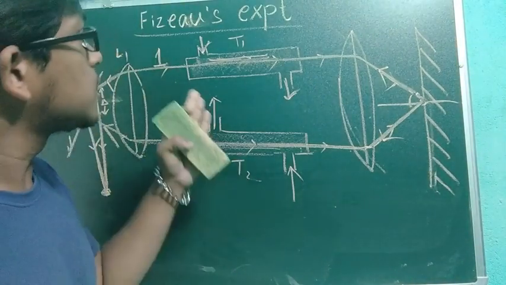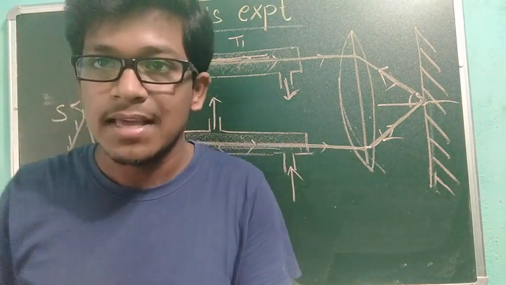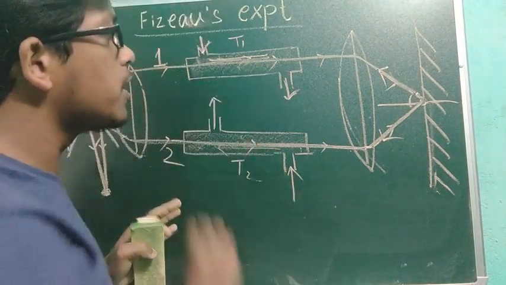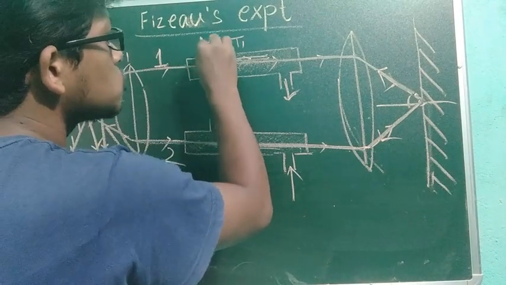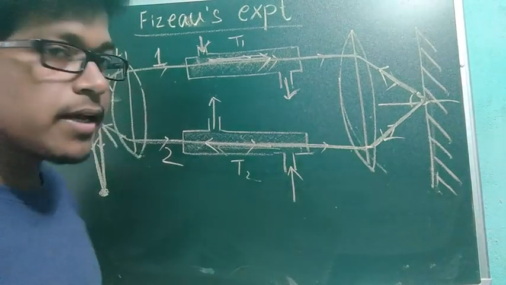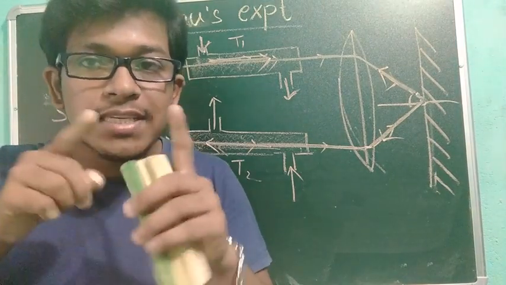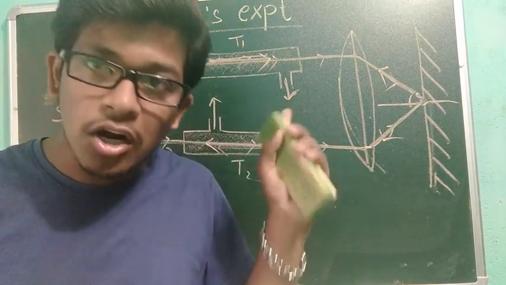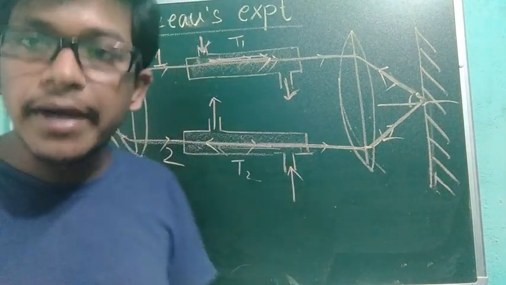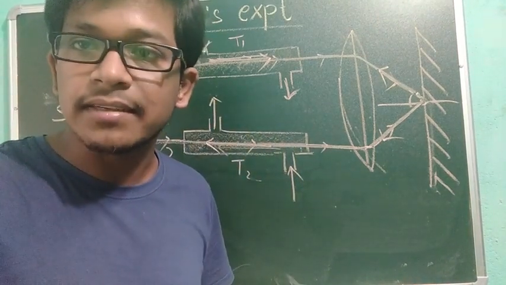Your fringes. This is nothing but your Fizeau fringes. From the Fizeau fringes, he got a fringe pattern when the medium was constant. When he changed the medium, meaning he started flowing water in opposite directions in the two tubes, he got a shift in the fringes. And that's why he concluded that the velocity of light also changes due to the change in the medium. We'll see mathematically how we explain that the velocity of light is changing.